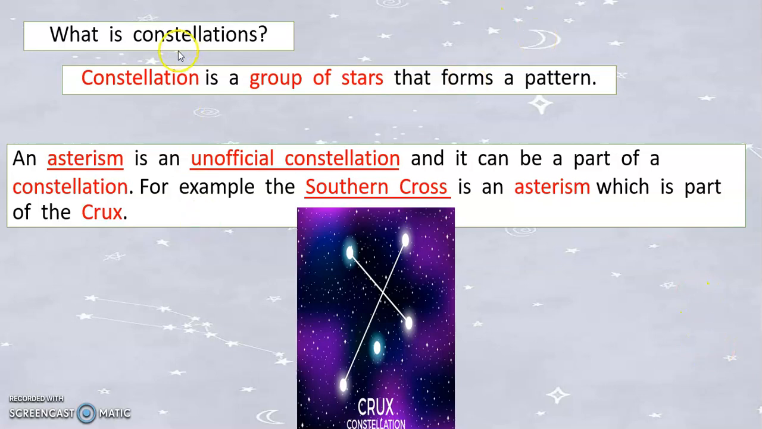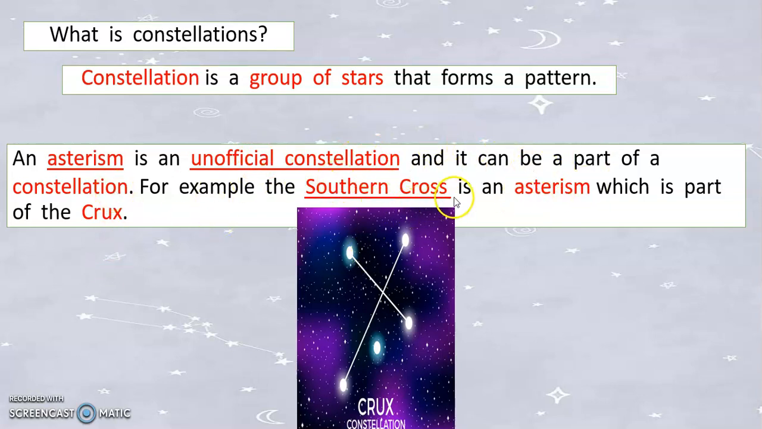So, constellation is a group of stars. Again, constellation is a group of stars that forms a pattern. And an asterism is an unofficial constellation. This asterism is an unofficial constellation and it can be part of a constellation.